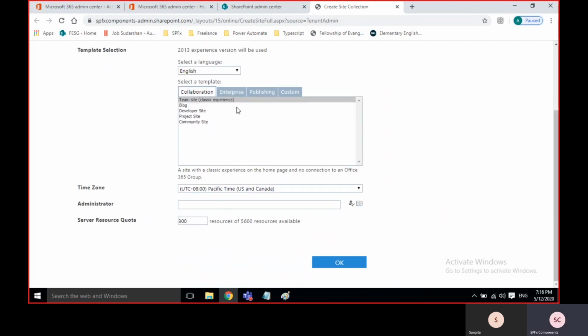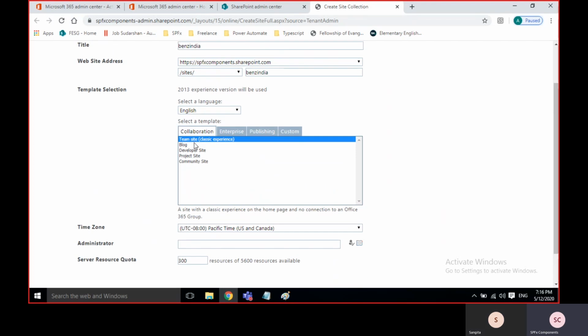Here multiple templates will be there. Team sites, we are going to create this one. Blog means, for example, sometimes companies need a blog. Generally we don't use SharePoint for blogs, but there is a template.